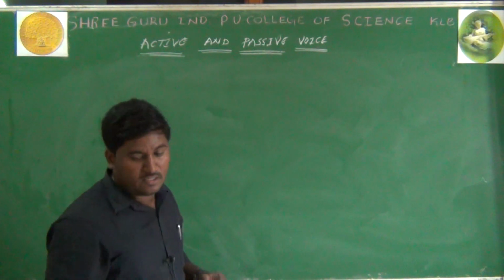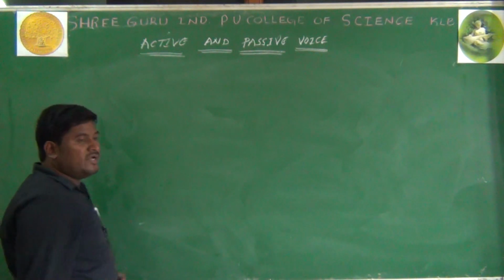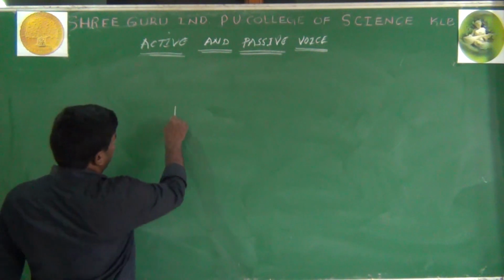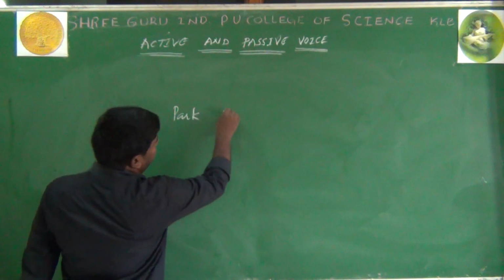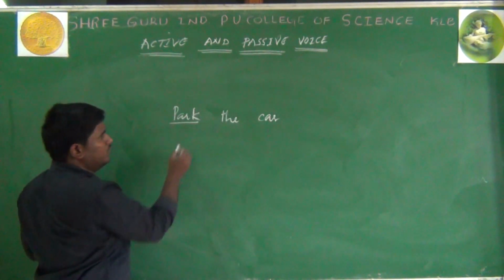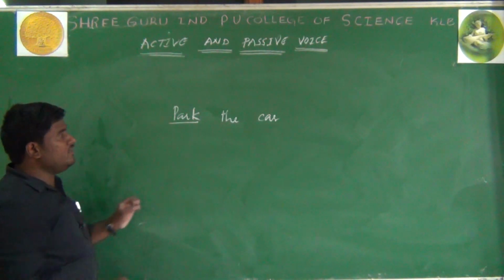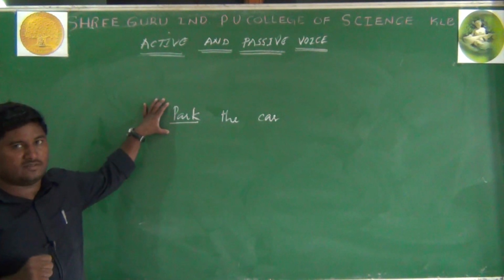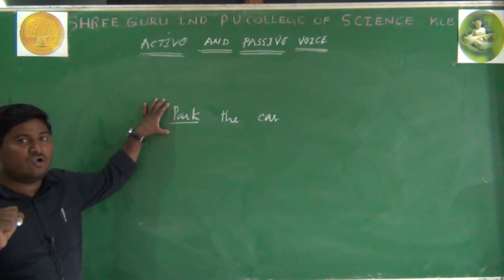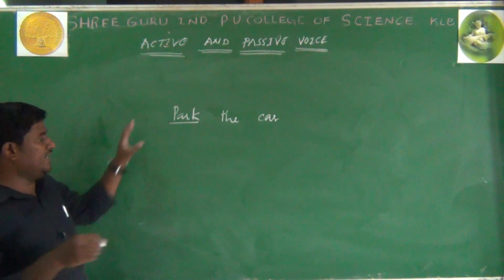This is called imperative sentence. And imperative sentence always begins with a verb. For example, park the car. When you see this sentence, park is the only verb. So in this sentence, there is no subject. And in an imperative sentence, if the subject is not mentioned, it is understood that it is "you".